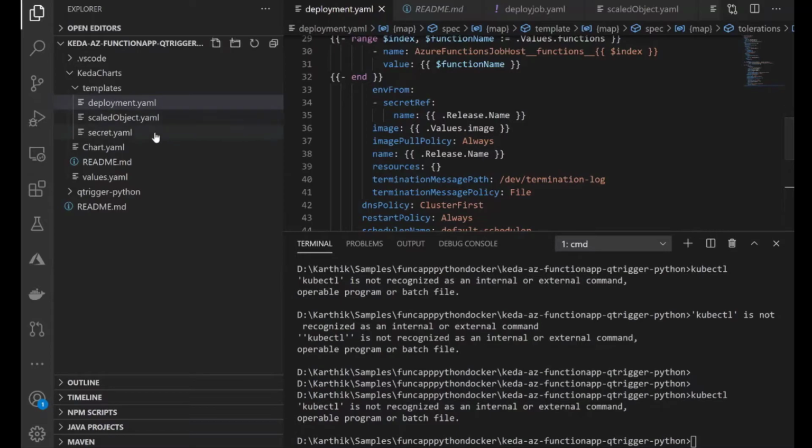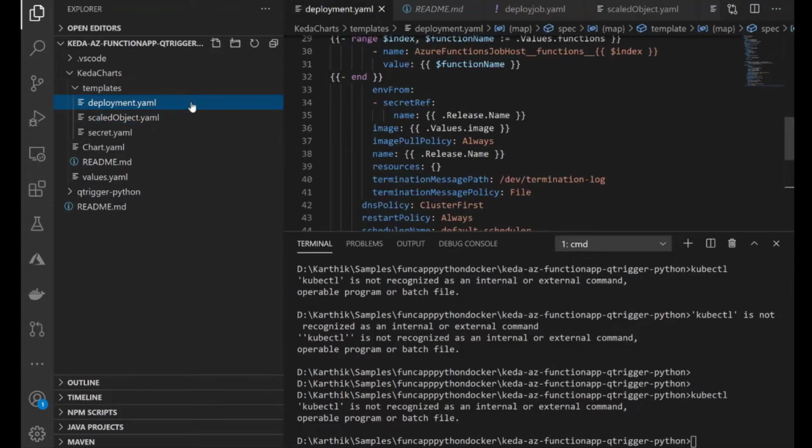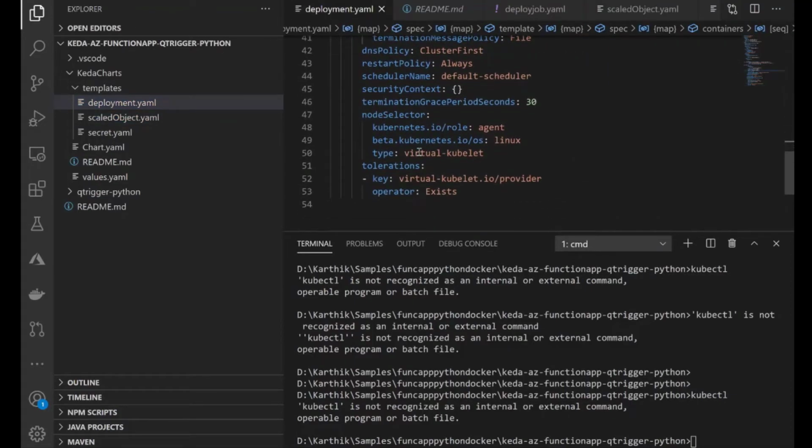And then the scaled object, which uses a deployment and tells how your pods or containers should be scaled. Then deployment talks about the container details, and the node selector tells you about the actual node where your pod should run.